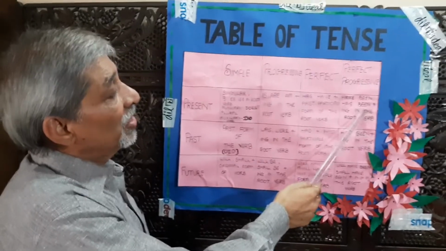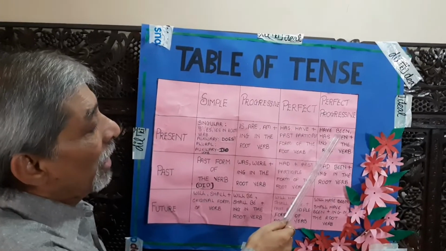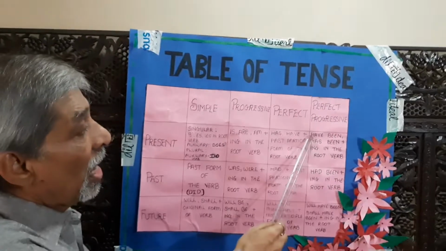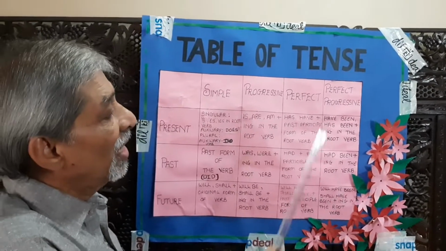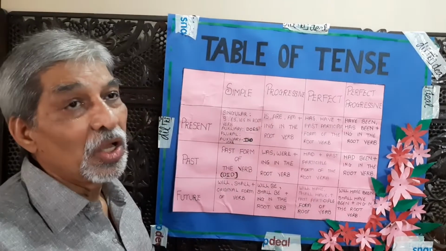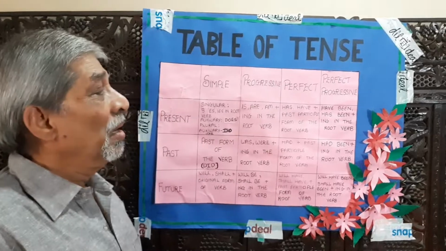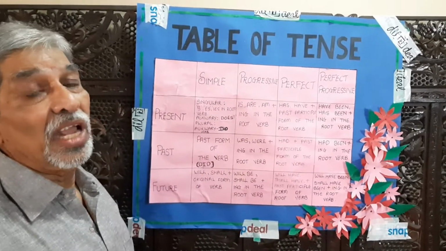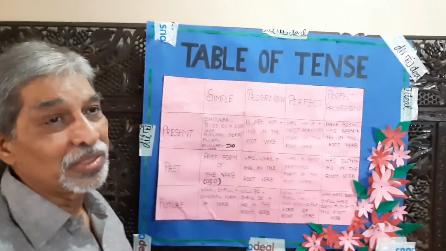Like other sentences, have been, has been, plus ing in the root verb. Have been with the plural number, has been with the singular number, and ing in the root verb. Take some sentences. My father has been working for railways for last 20 years.